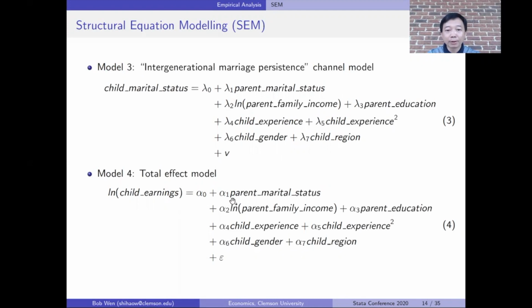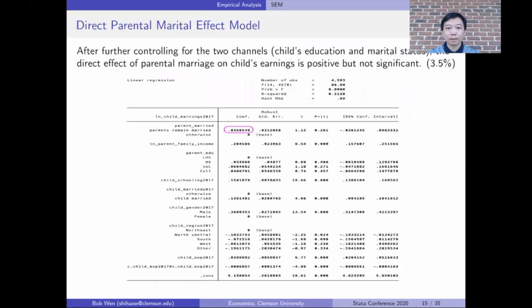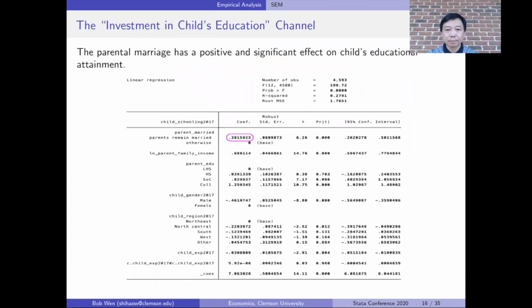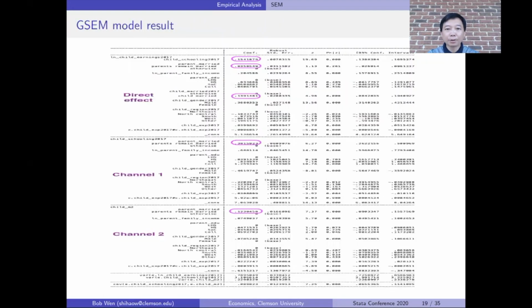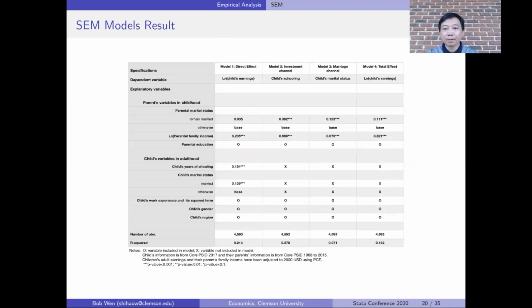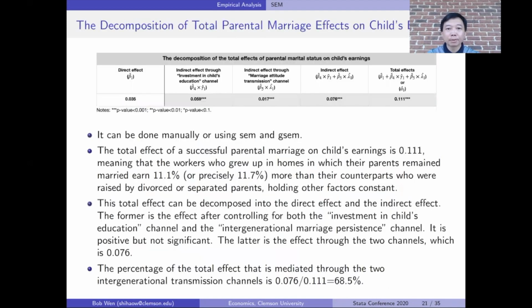Alpha 1 is the total parental marriage effect on child's earnings without controlling the two channels. I copied the result of each model separately here, but in practice, I use the gsem command in Stata to estimate all the coefficients. And I summarize the estimated coefficients and the decomposition of the total effect in the tables.